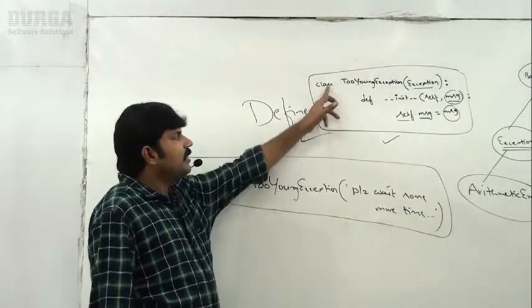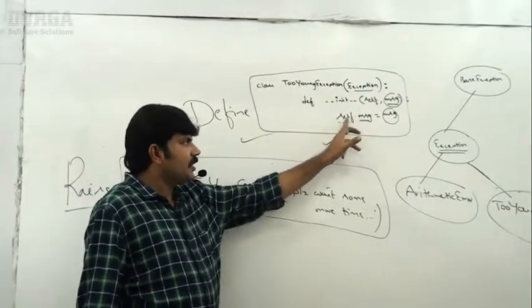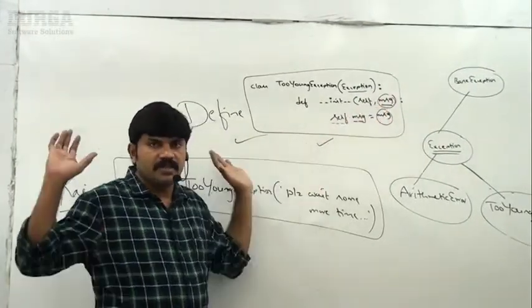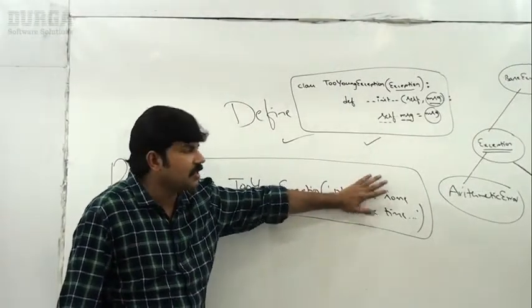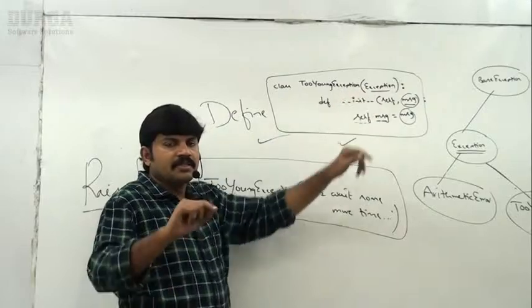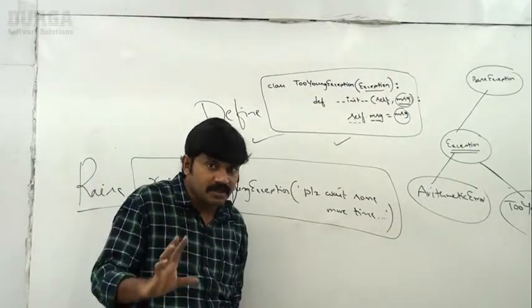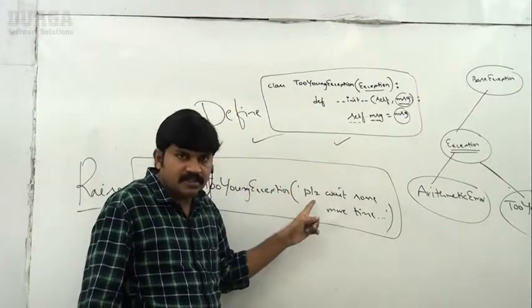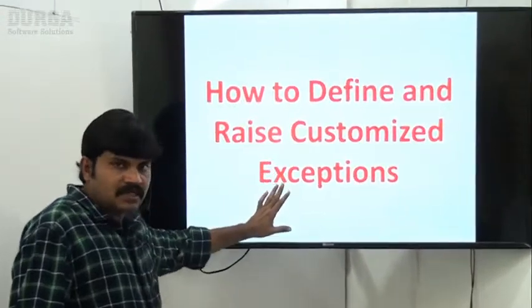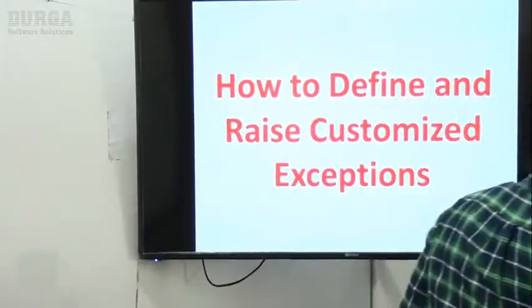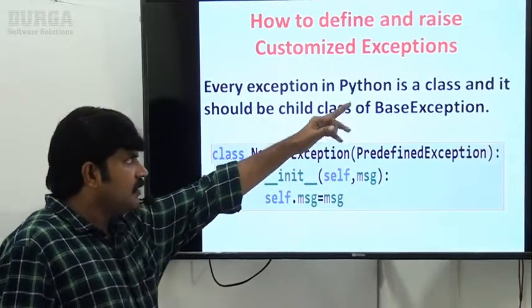No problem. Write a class which is the child class of Exception. Write the constructor. Declare one instance variable with the provided value. That's it. Suppose I don't want to pass any description; then the constructor is also not required, just pass. You can ignore this constructor if you don't have any description. Clear, right? Any explanation required? Just observe carefully here how to define and raise customized exceptions. Now just observe: every exception in Python is a class.